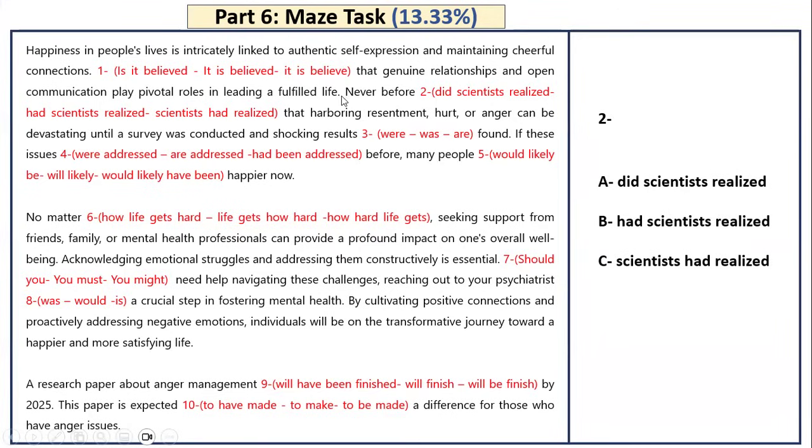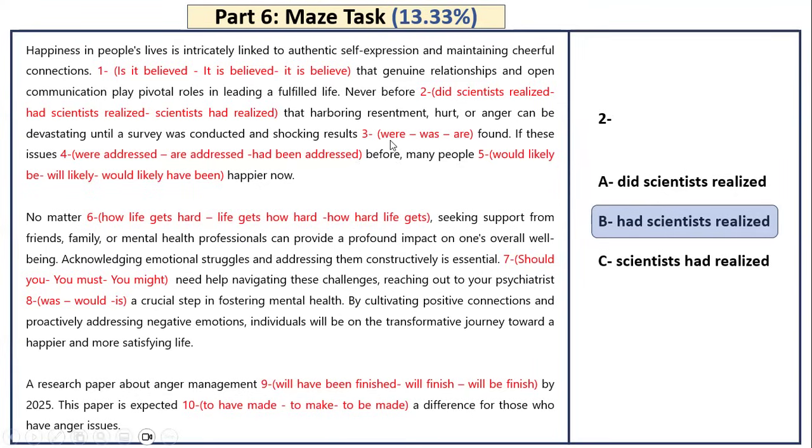Never before. We discussed this before. Never before. Okay, did scientists realize, or had scientists realized, or scientists had realized that harboring resentment, hurt, or anger can be devastating until a survey was conducted and so on. Okay, then here, never before had scientists realized. Why? Because originally I can see that there is a past perfect tense here, and I will have two different events.